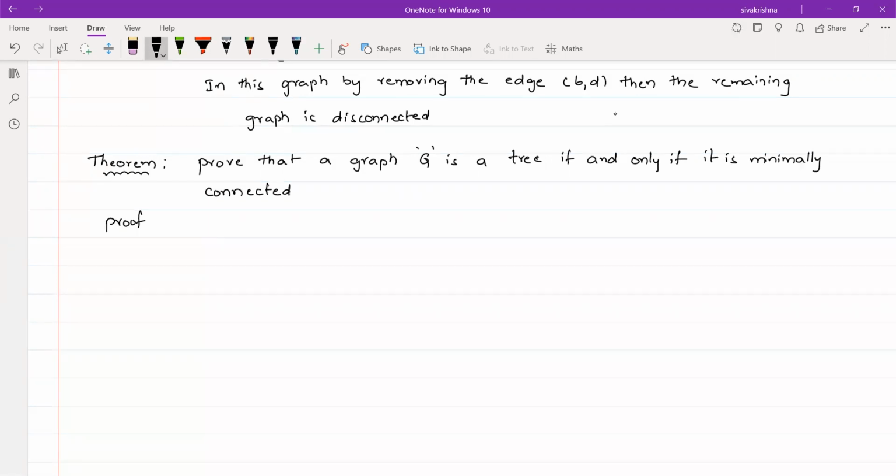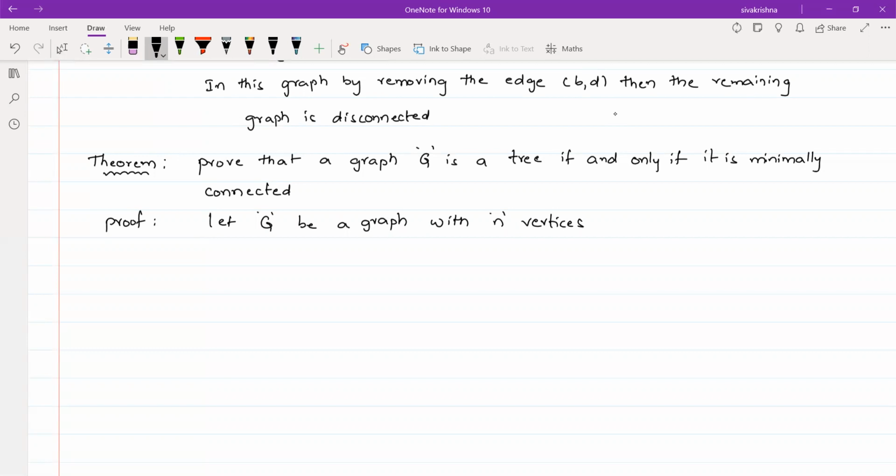First we have to suppose that, let G be a graph with n vertices. I am considering a graph with n vertices.